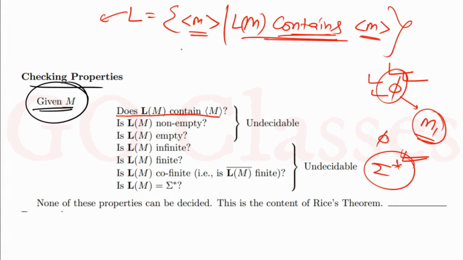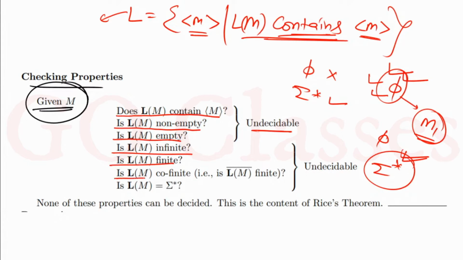Is this clear? Let me know. Next he is asking: is L(M) non-empty? This is also a non-trivial property, because we have at least one RE language which does not satisfy this property and another RE language which does. Phi does not satisfy it and sigma star does. So this property is also non-trivial, and definitely this is also undecidable. Next, is L(M) empty? This is also a non-trivial property. Is L(M) infinite? This is also non-trivial. Is L(M) finite? This is also a non-trivial property of RE languages.